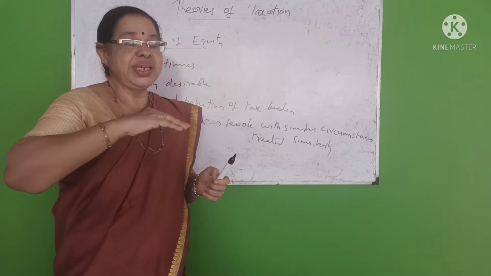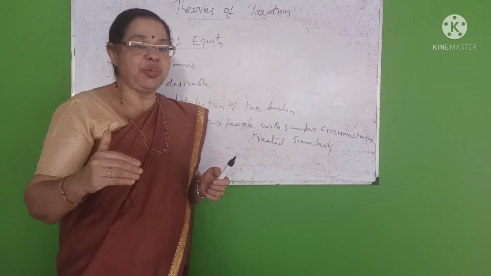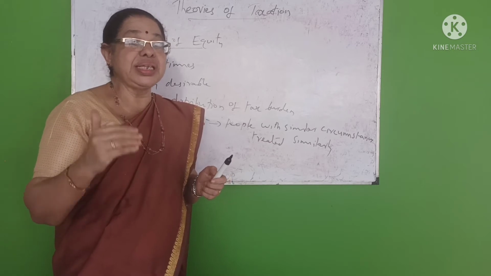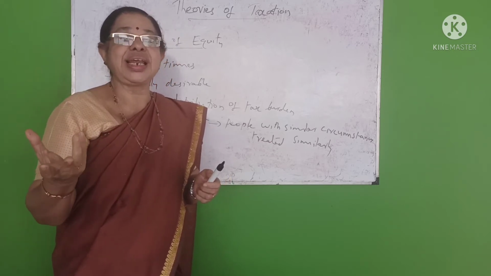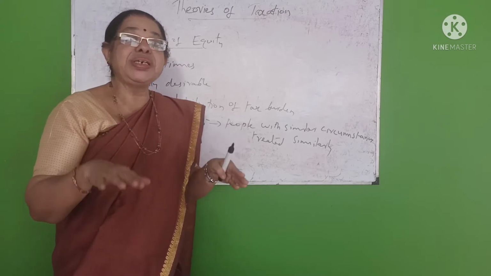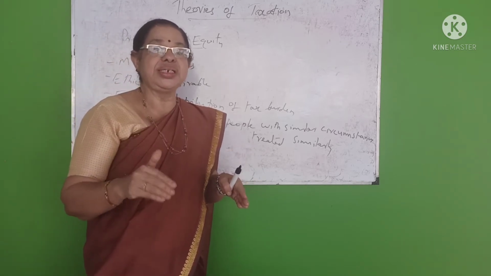That is because there is a gap between the rich and the poor. To fill up that gap, more tax on the richer section and less tax on the poorer section is the best criterion for the equality principle.